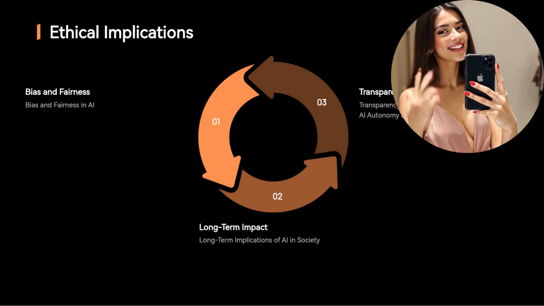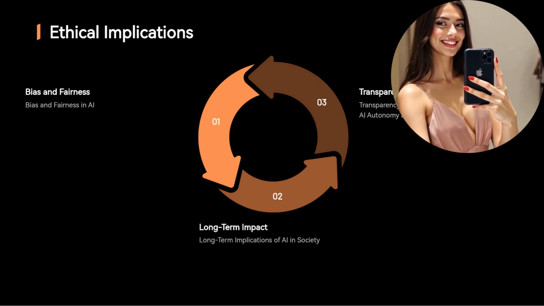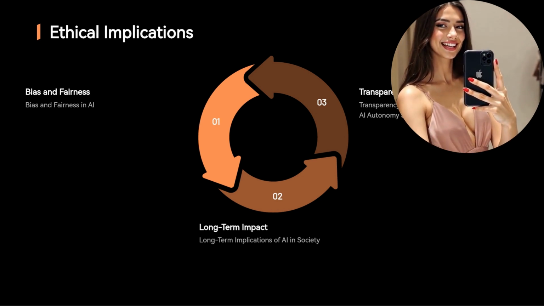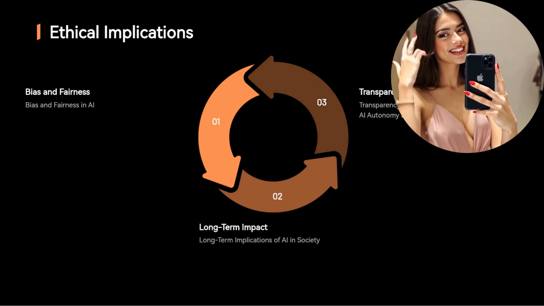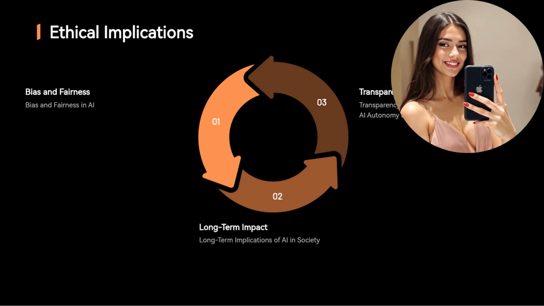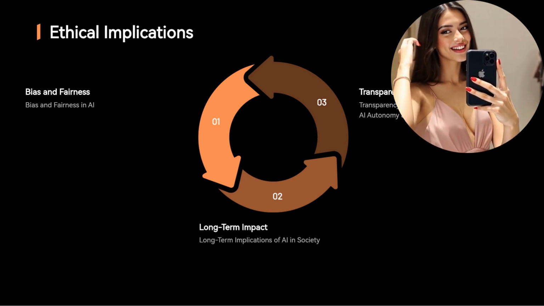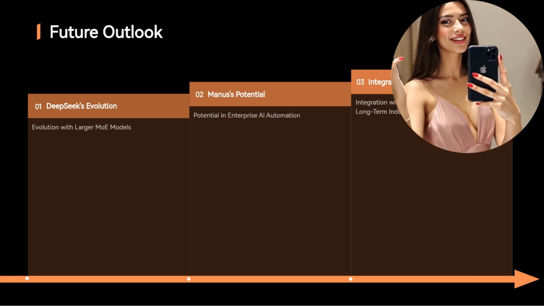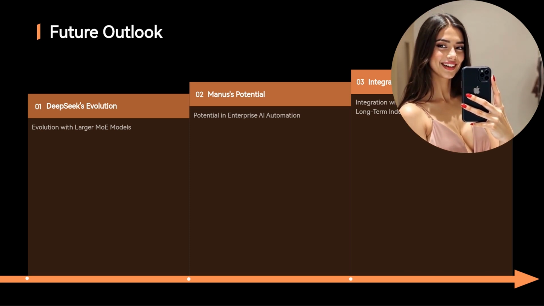Manus, being an AI agent, will likely see improvements in autonomous reasoning, memory persistence, and proactive decision-making. Future updates may enhance its long-term task planning capabilities, making it even more independent in handling business automation. These models will also integrate with other AI technologies, such as speech recognition, multimodal processing, and real-time learning mechanisms. Their long-term impact on industries like finance, healthcare, and legal automation could be profound.